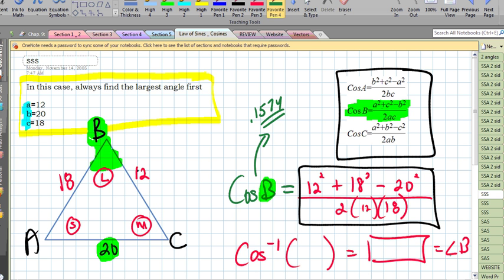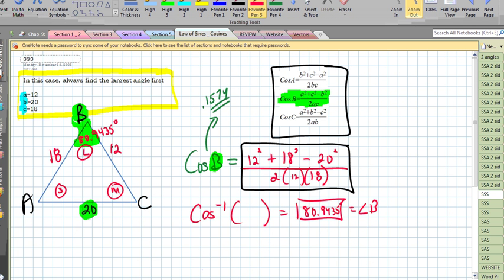Well, I don't want the cosine of B. I want angle B. So that's where I do cosine inverse of that value, which I'm about to do right now on my calculator. And when I do that, I get an angle of 80.9435 degrees. So I'm going to label that right here, 80.9435 degrees.